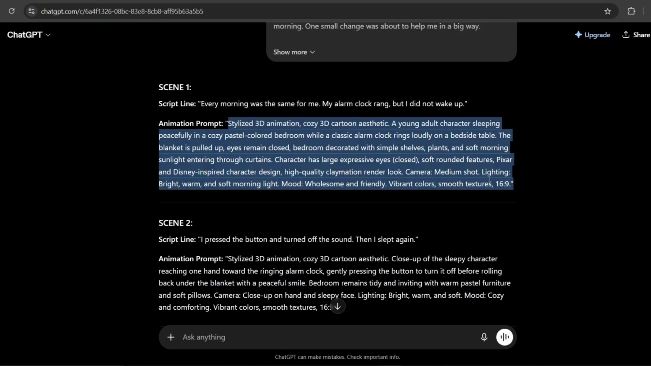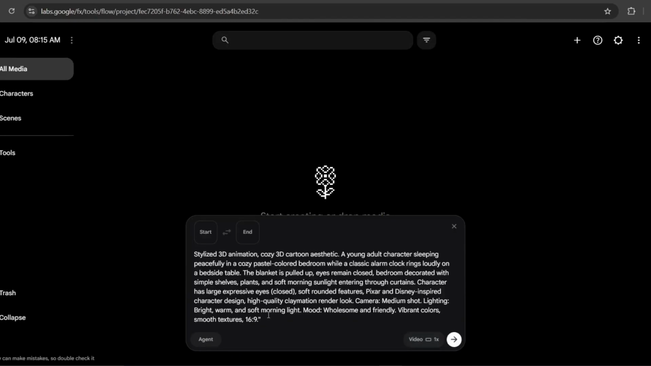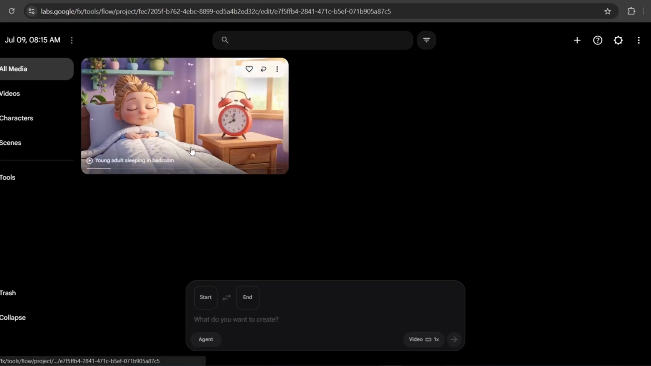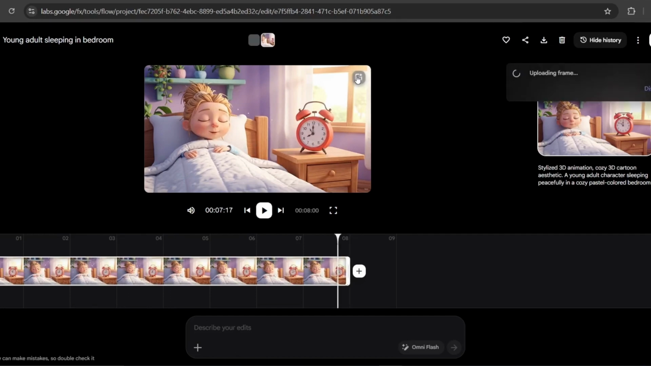Now copy the first scene prompt and head over to Google Flow. Choose your preferred video model, paste the prompt and click generate. After a few minutes, your first scene will be ready. Now open the video, go to the very last frame and save it as an image.